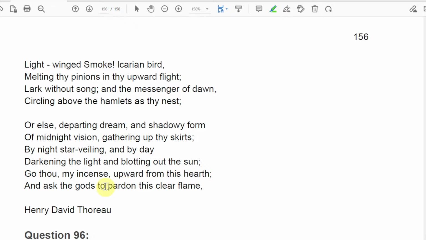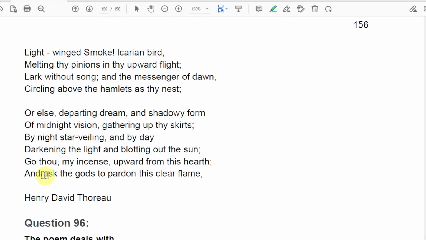Go thou, my incense, upward from this hearth, and ask the gods to pardon this clear flame.